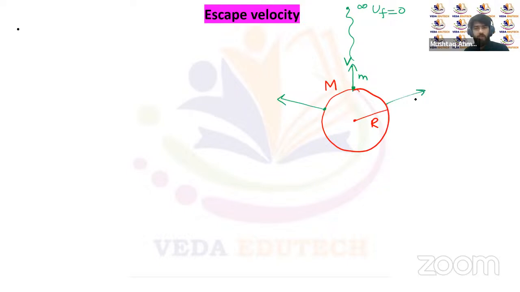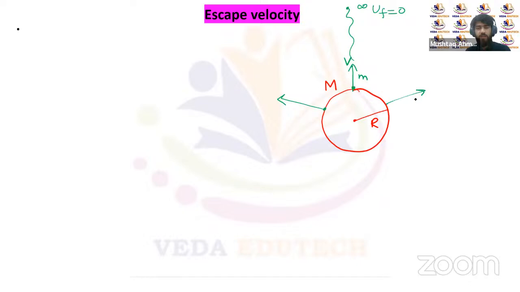So that it escapes the surface of Earth, or it escapes the gravitational pull of Earth. This velocity we call escape velocity or escape speed. So the minimum speed required to be given to a particle or body or an object so that it escapes the gravitational pull of Earth, this speed we call escape velocity.